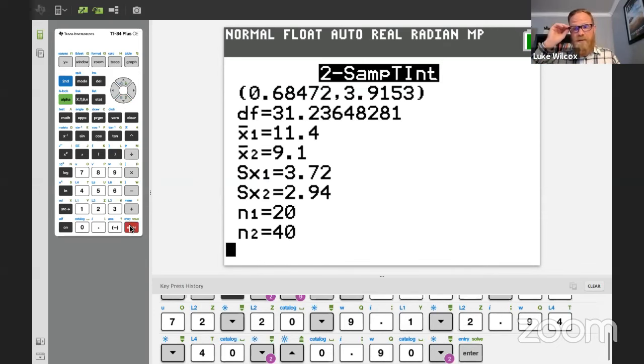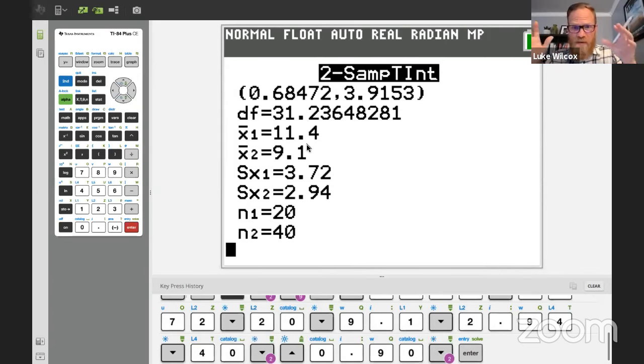Now you're going to notice that this interval is slightly different than the one that we got by hand. And it's because of this degrees of freedom right here. Okay, the calculator has this big, long, fancy formula that it uses to find the actual degrees of freedom, which is going to change your interval just a little bit here. Okay, but for the most part, we had 0.65 to 3.95. Very, very close.